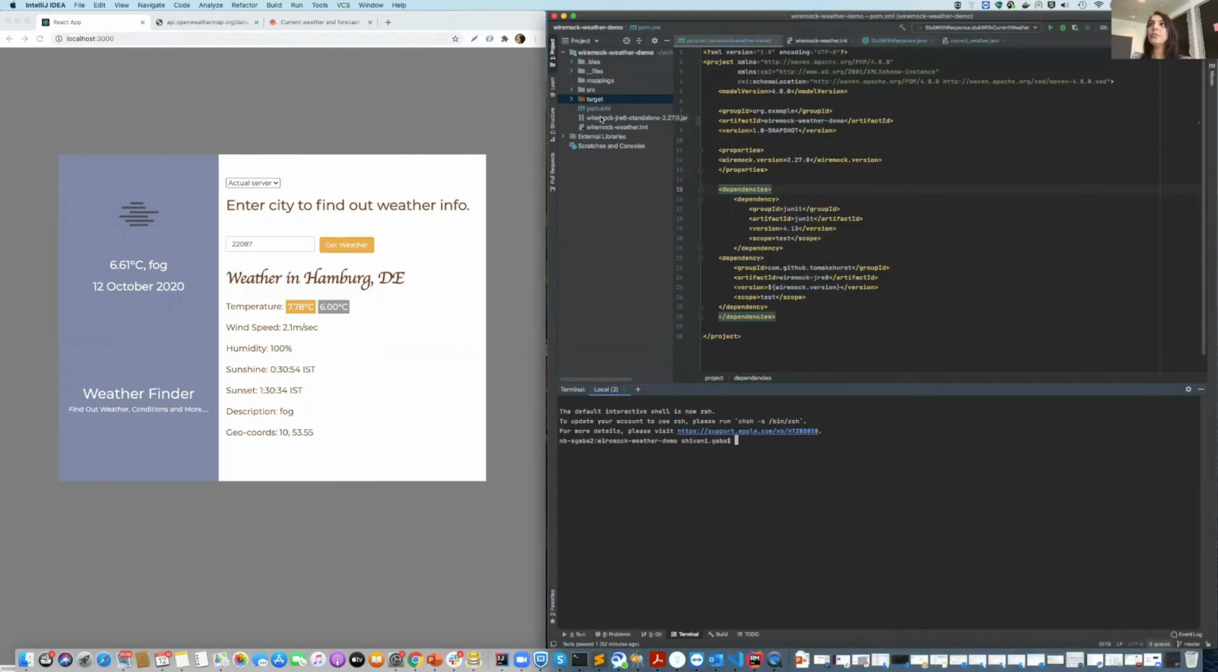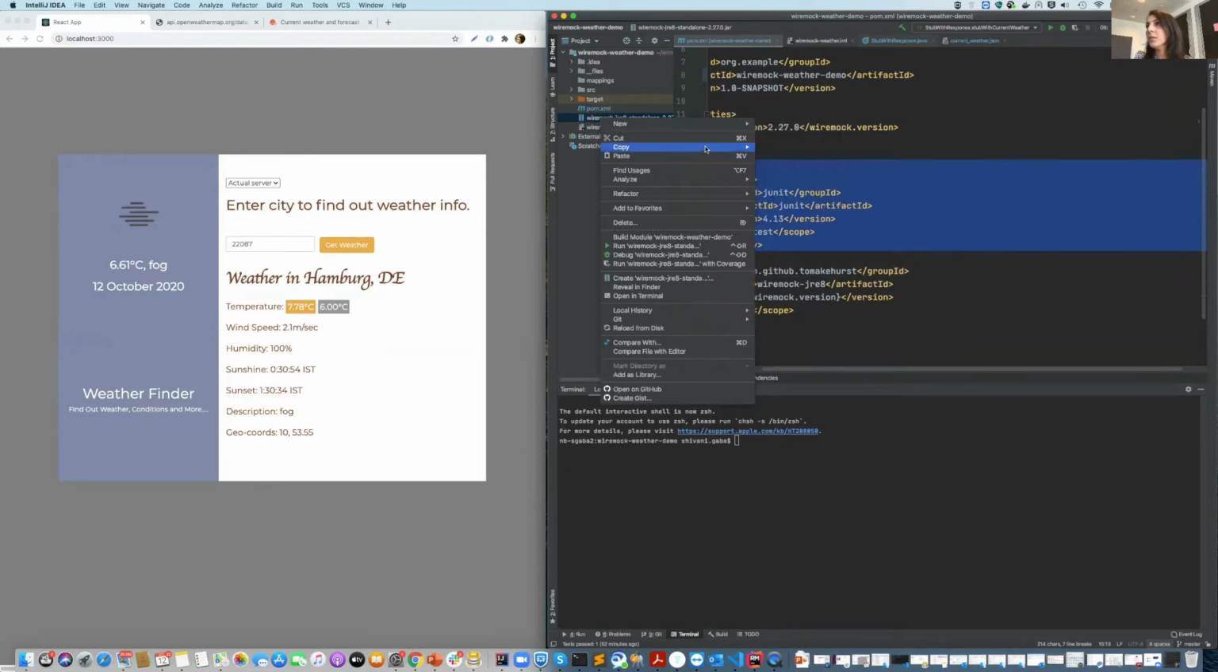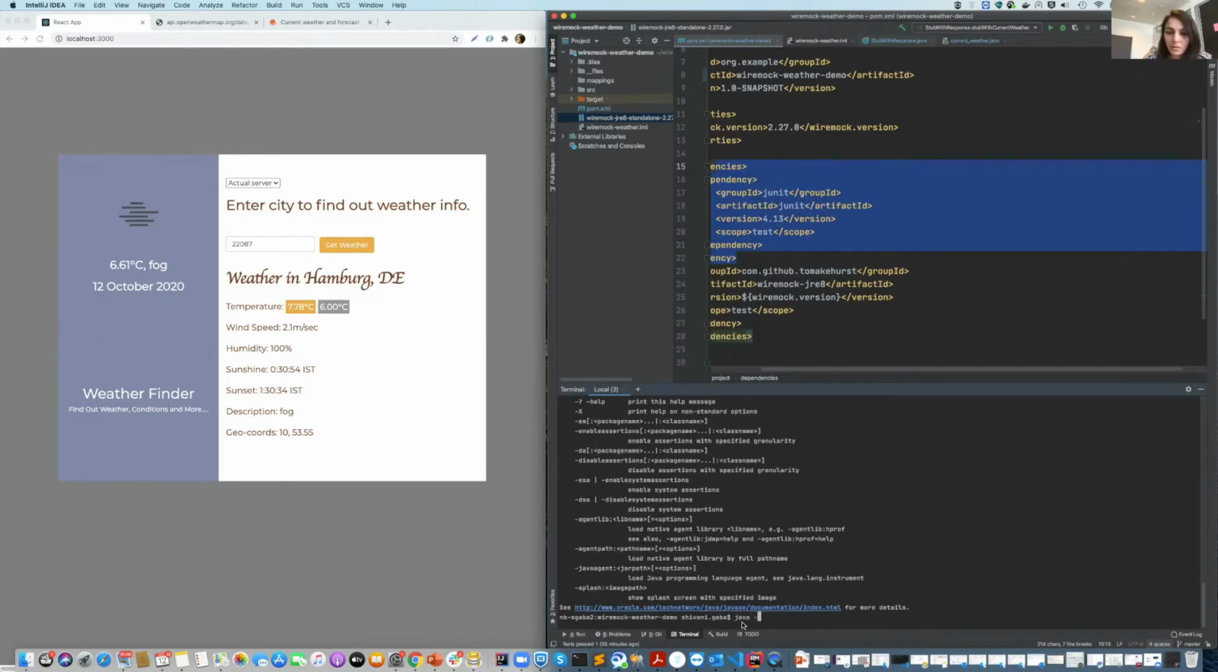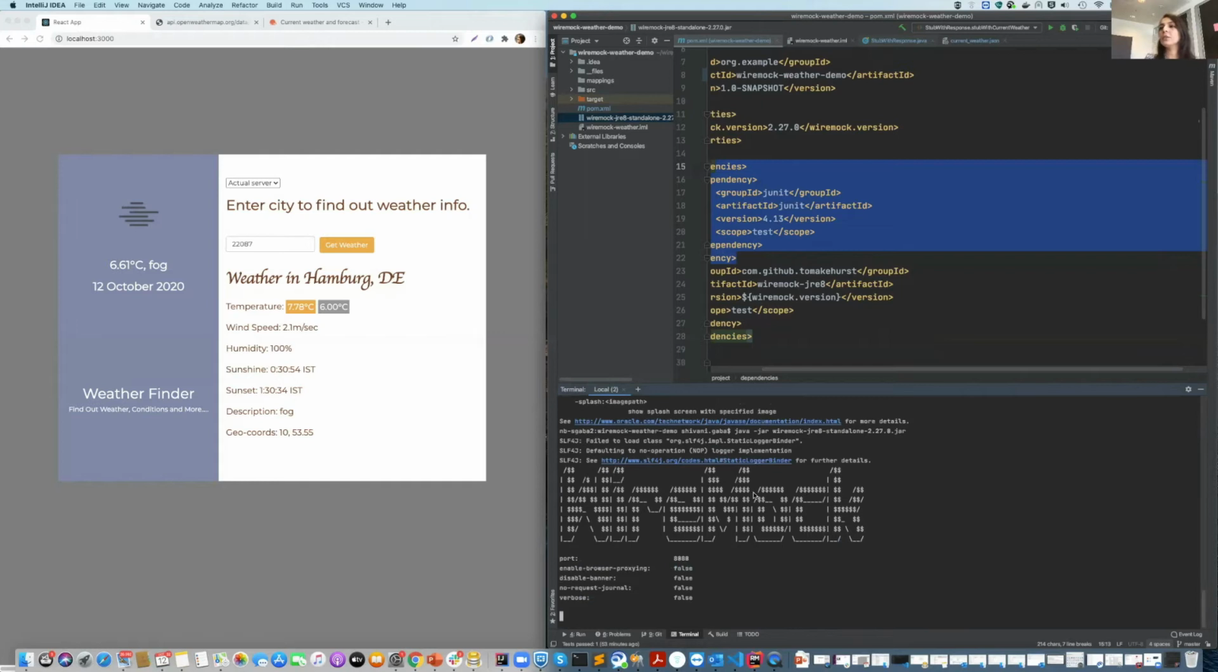To create the mocks itself, this is a Maven project that I've created. In the POM XML, what I've added is a dependency to Wiremock and a dependency to JUnit just to run the test. And then I've added a Wiremock jar file, like you can see here, the Wiremock standalone jar. And now I'll run this file. So we can see that the mock server has started now.